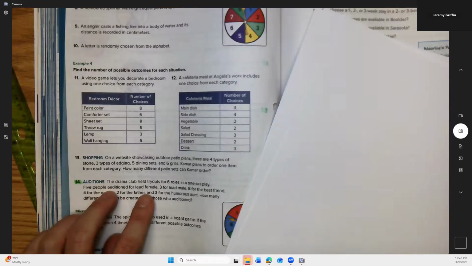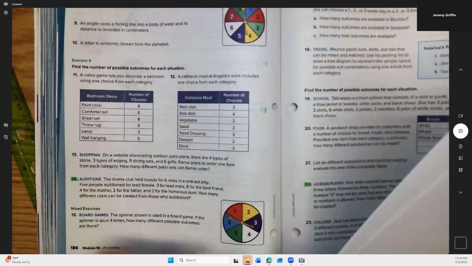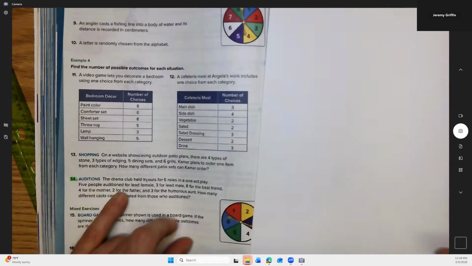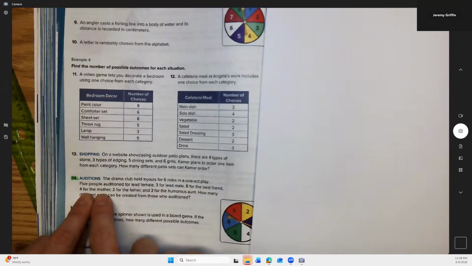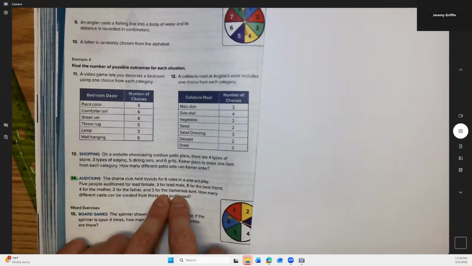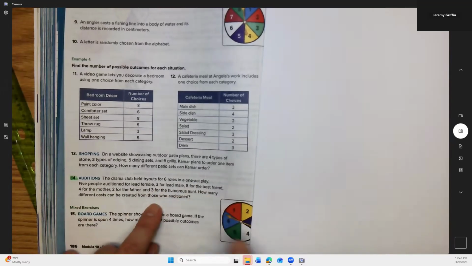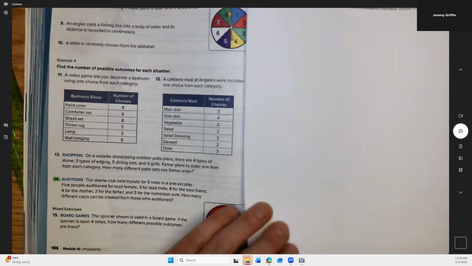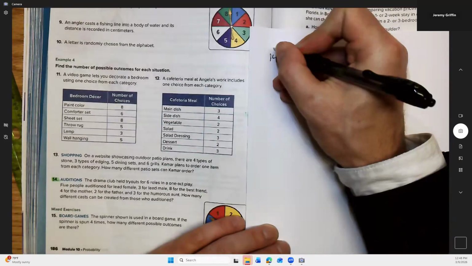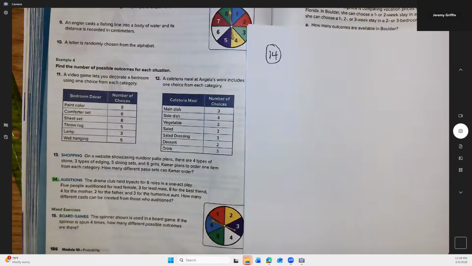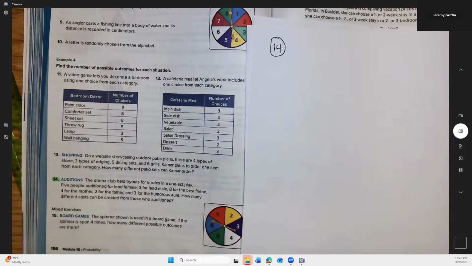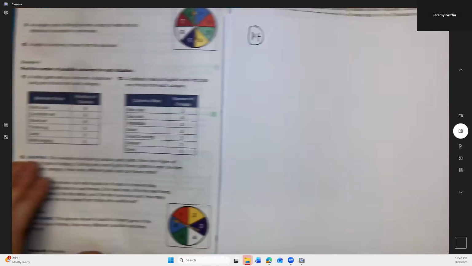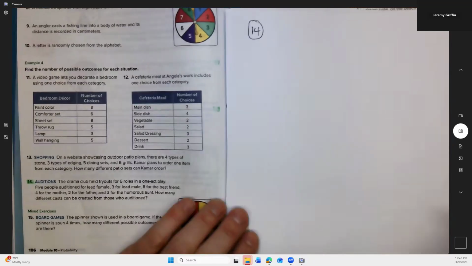Auditions. The drama club held tryouts for 6 roles in a one-act play. Got 5 people audition for lead female, 3 for lead male, 8 for best friend, 4 for mother, 2 for father, 3 for humorous aunt. How many different casts can we create from those who audition? Okay. And I'm going to do a simplifying assumption here and assume that these are all different people, so they're not overlapping. For example, if you got the lead for lead female, you wouldn't also be auditioning for humorous aunt because that would maybe conflict with that. So don't worry about that. Right? Maybe that'll be more complicated later, possibly.